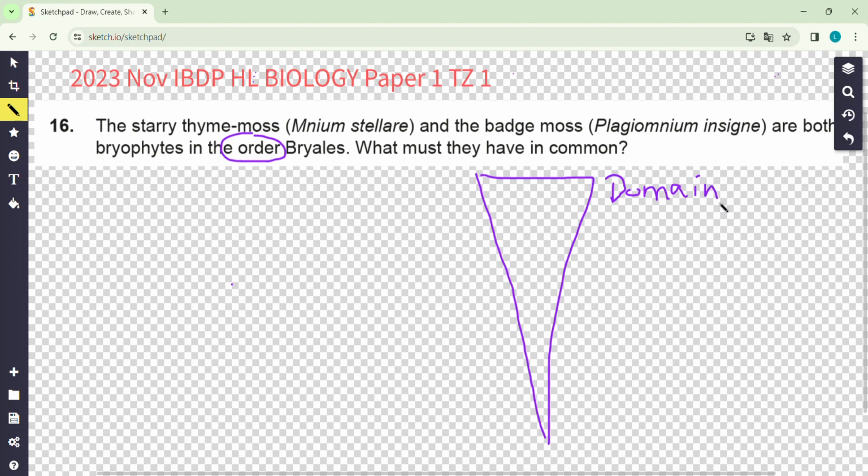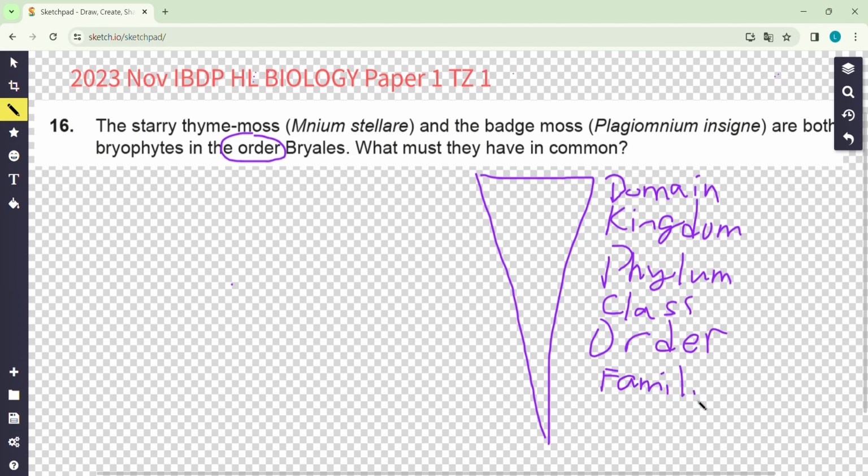Then they will become kingdom. And then they will go down into phylum, class, order, family, genus, and species.